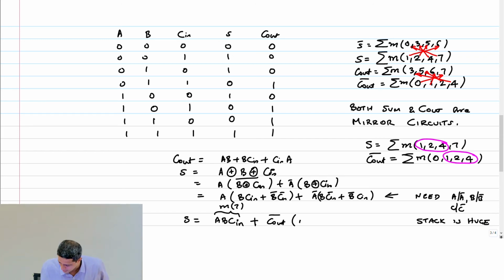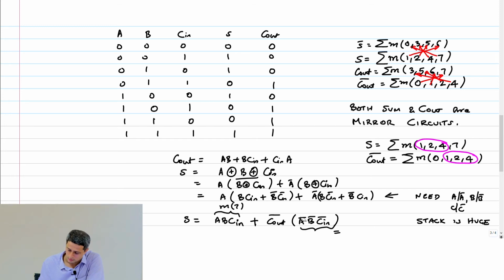So this I will simply multiply by A bar... no, A plus B... no, I think, no, A bar, B bar, C in bar. Right? So now what happens is, if the input is 0, 0, 0, then this term equal to 0.